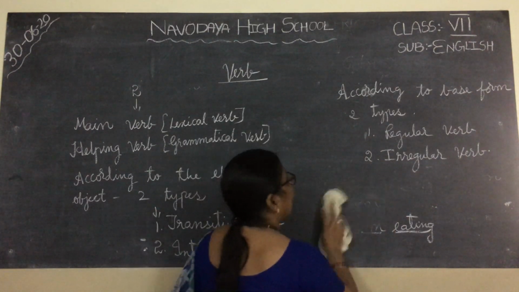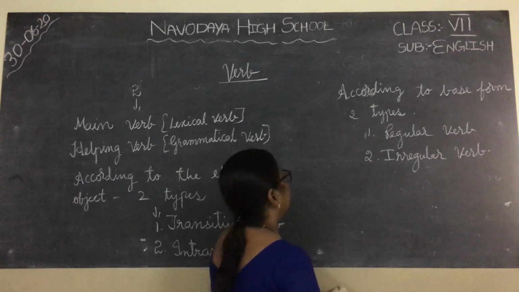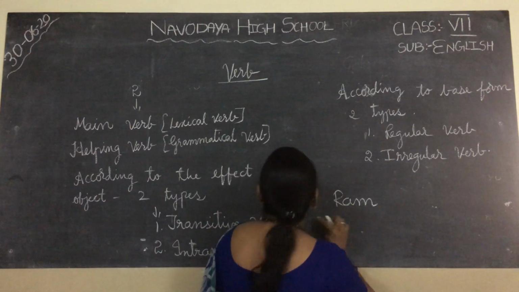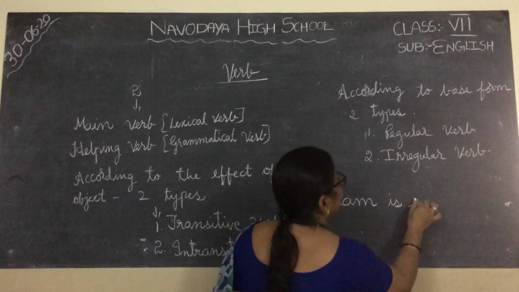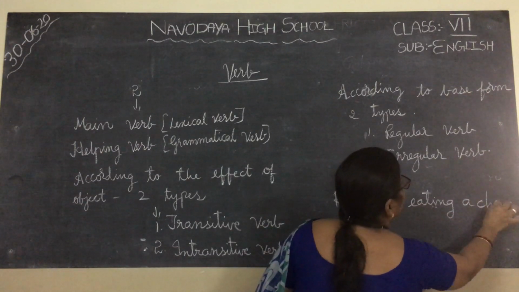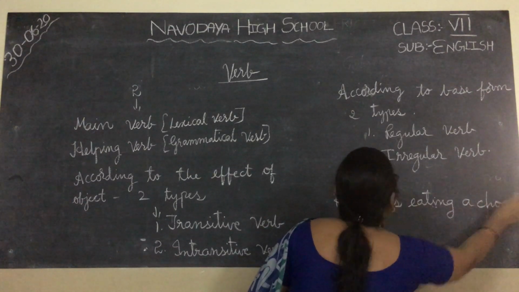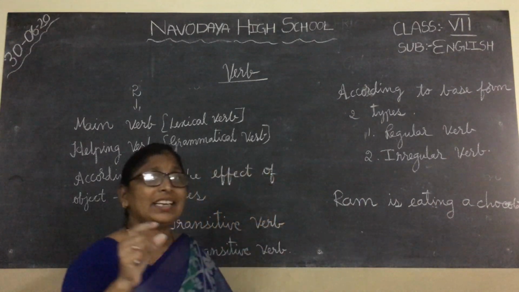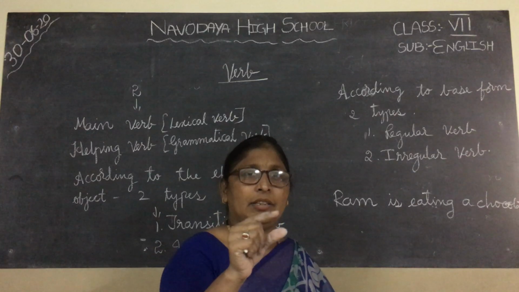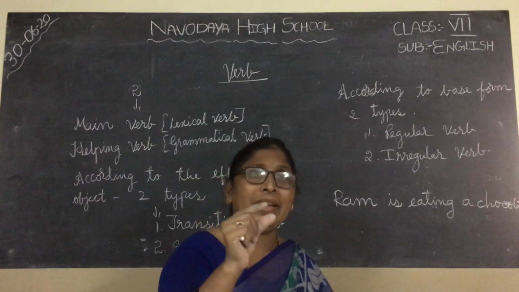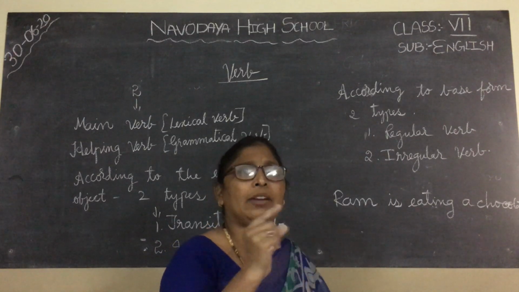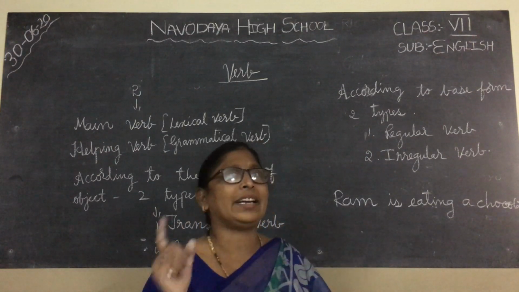Okay, children. Here I am writing sentences for transitive verbs. Ram is eating a chocolate. The example is Ram is eating a chocolate. What is a transitive verb? A transitive verb is a verb which needs an object to give full meaning. And whenever you make a question with who and what, you get the answer. That is called a transitive verb.